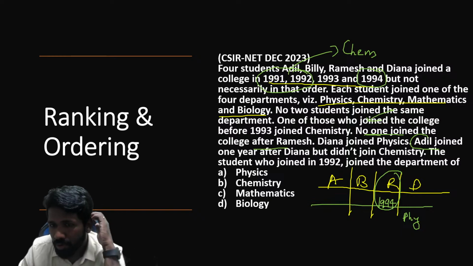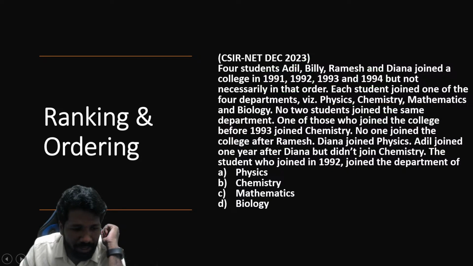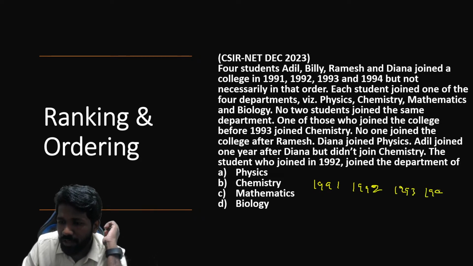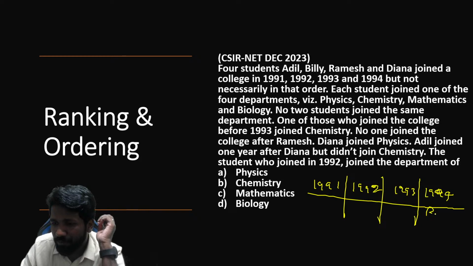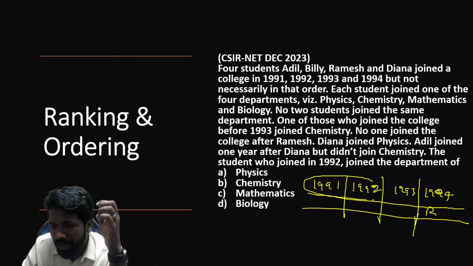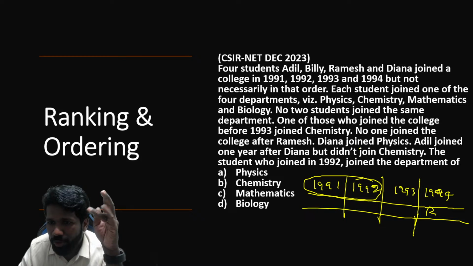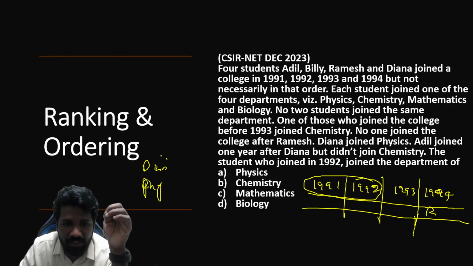Actually, one thing you can do, instead of names, start with the year. That will be better. I'll just revise it. 1991, 1992, 1993, 1994. These are the 4 years. Clearly 1994 Ramesh joined. No confusion in that. In one of the years 1991 and 92, chemistry was there. And Diana joined physics, we can say. Diana and physics will be in the same column.